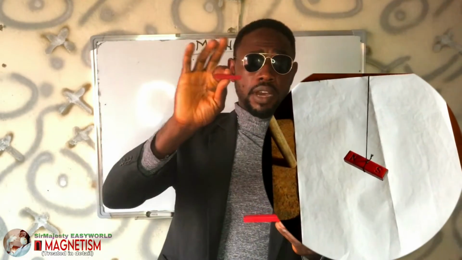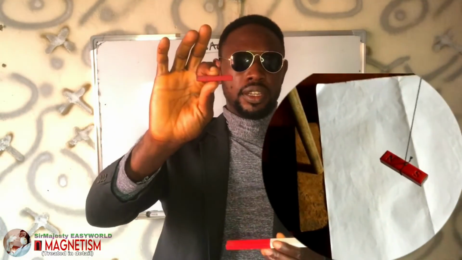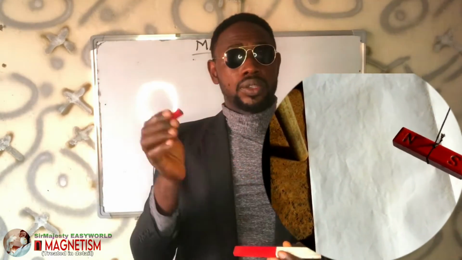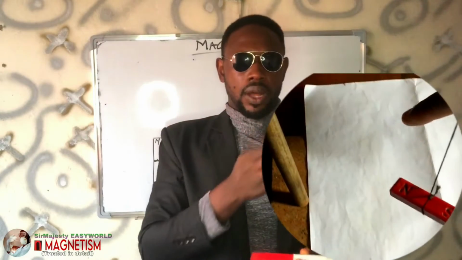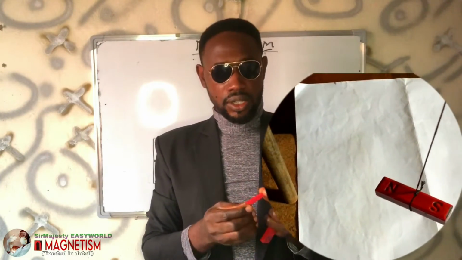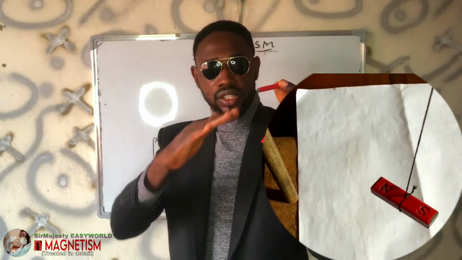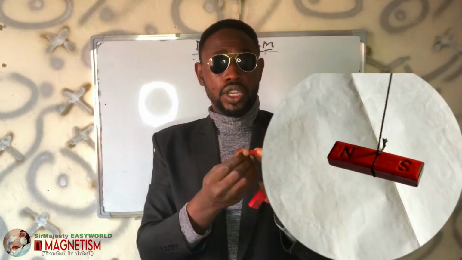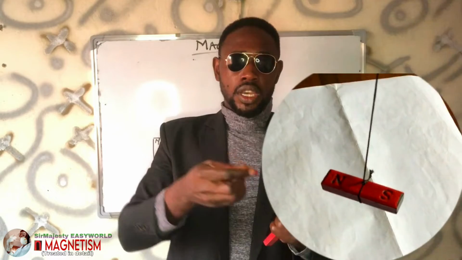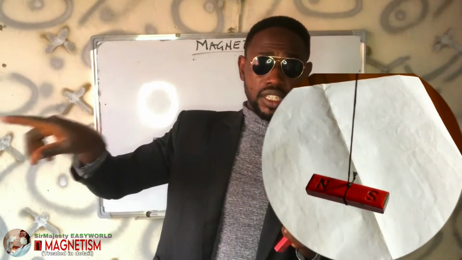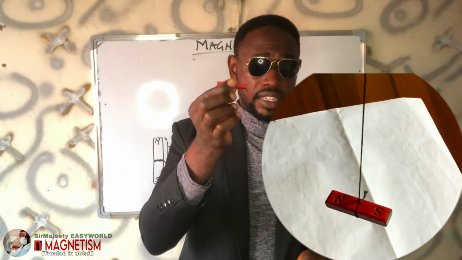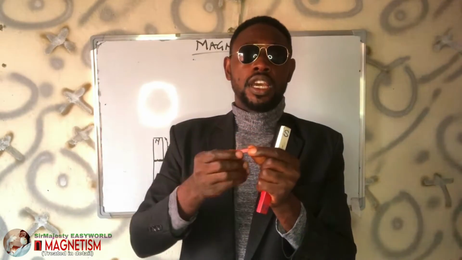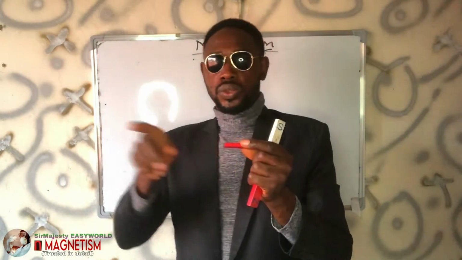If you hang a bar magnet, this is a smaller one, freely in the air, it will always settle in the north-south direction. That's the north-south direction. As you can see there on the screen, most times the north tilts downwards while the south pole of the magnet is upward. So even when you distort it, if this place I'm teaching is my north, I hang this, eventually the north pole will point here. If you shake it again after everything, it will still settle down there.